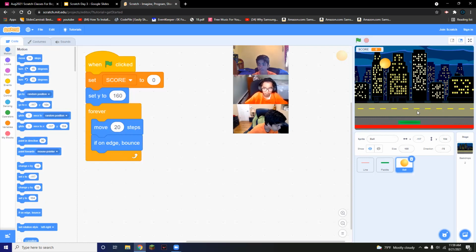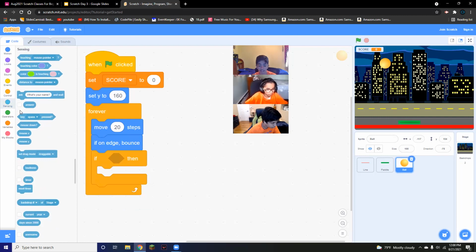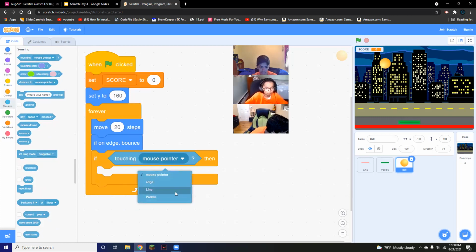But before that, we want to say if it's touching the paddle, we want to bounce off. So we're going to be taking advantage of the if then block, and also blocks from the sensing section, because it needs to sense if it's touching the paddle. So we'll say if touching, so this is the ball code. So if the ball is touching the paddle,